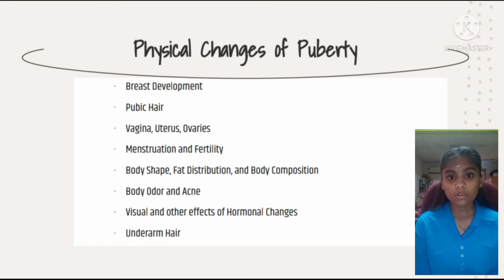By another 12 months, which is stage 4, the breasts are approaching mature size and shape, with the areola and nipples forming a secondary mound. In most young women, this mound disappears into the contour of the mature breast, which is stage 5. Although there is so much variation in size and shape of adult breasts that stages 4 and 5 are not always separately